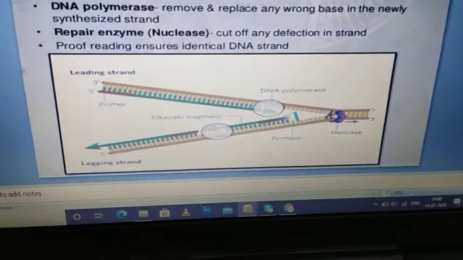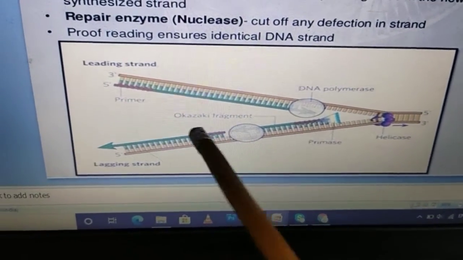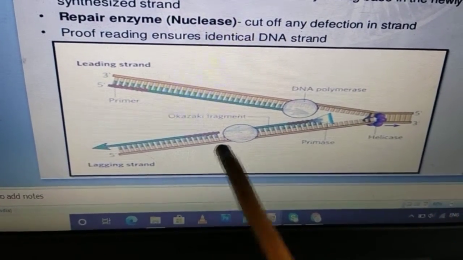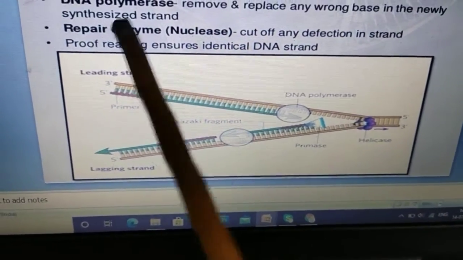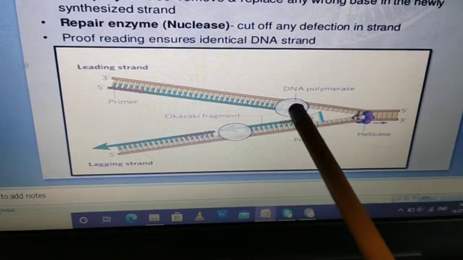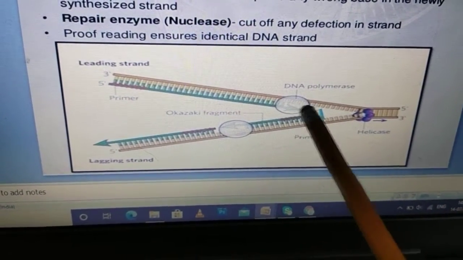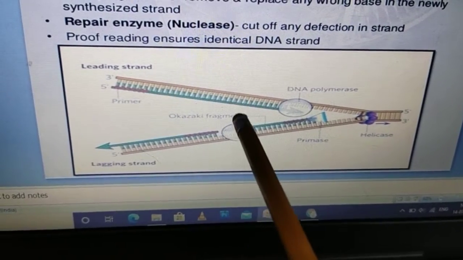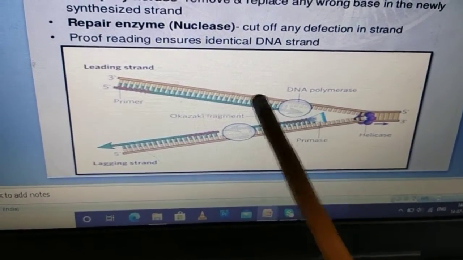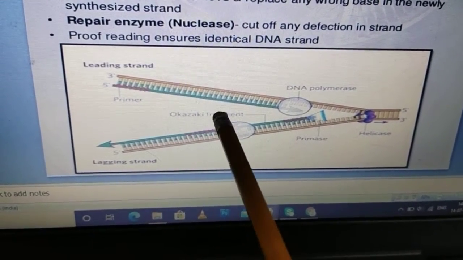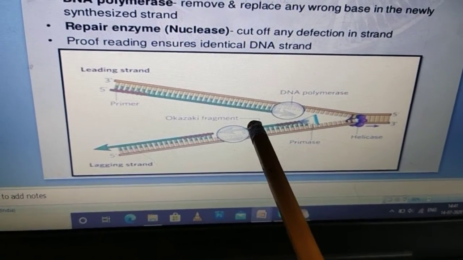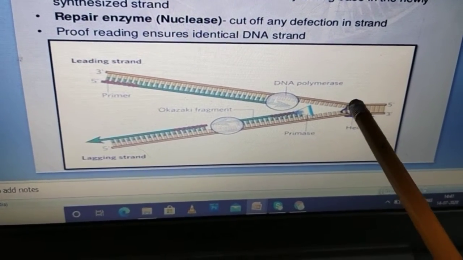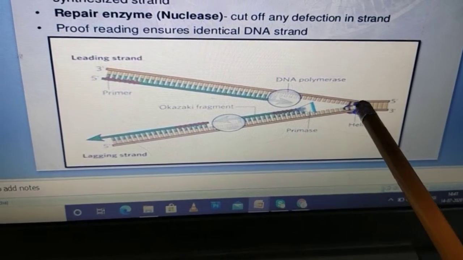As you can see in this picture, this is the origin of the replication. The yellow part is the parental DNA, which splits from between. This splitting is done by the helicase enzyme, and there is a torsion here, the purple color.